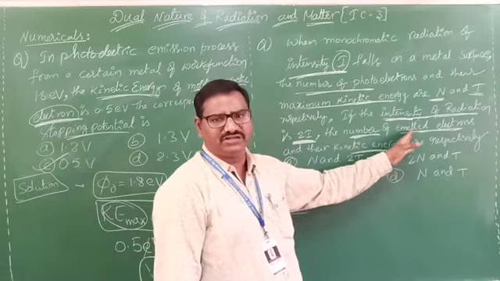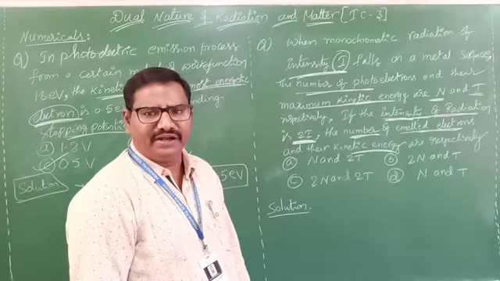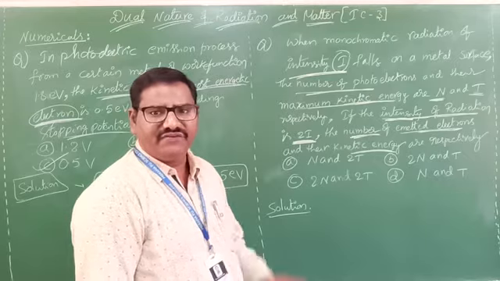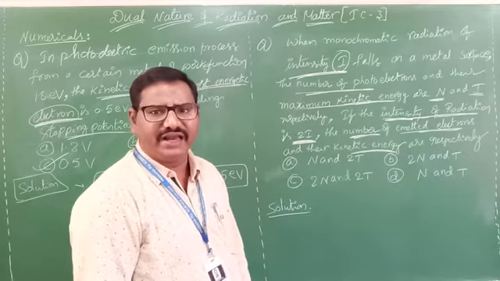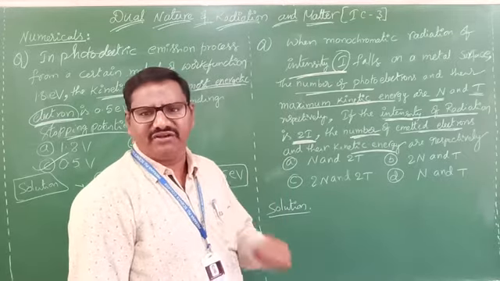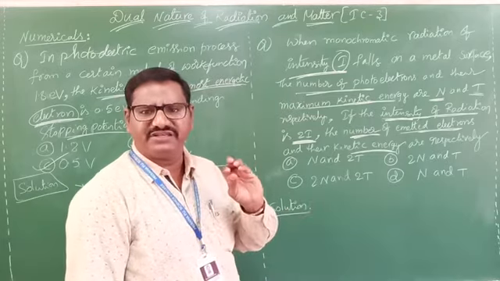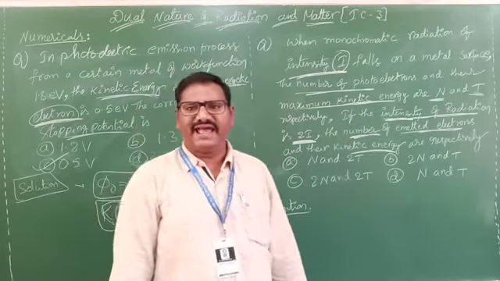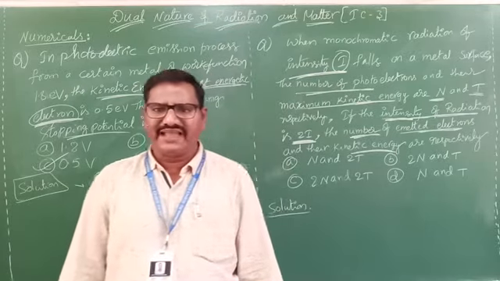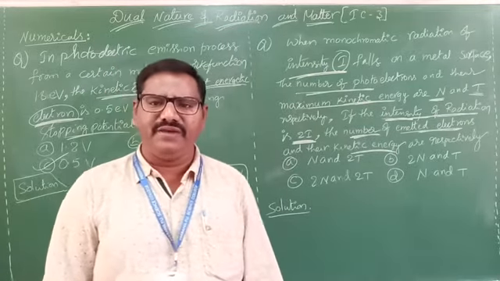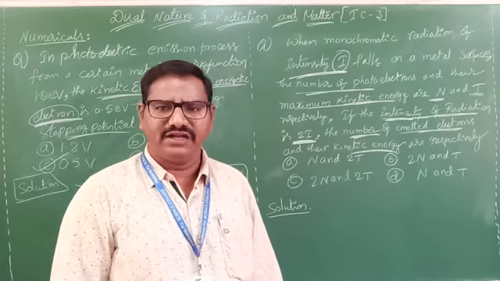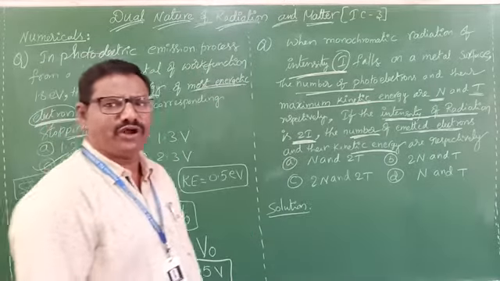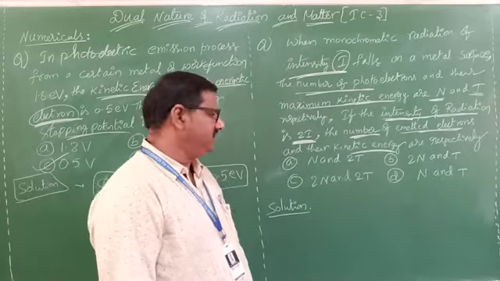Correct. The electrons emitted from the metal surface are called photoelectrons. If the number of photoelectrons increases, which factor do we consider? That is very simple, intensity. If intensity rises, the number of photoelectrons is also directly proportional, that means it will increase. If you know this point, then you can answer easily.